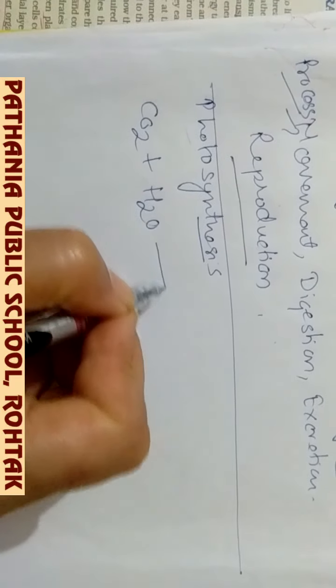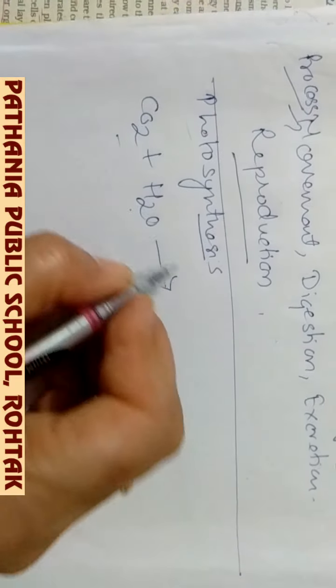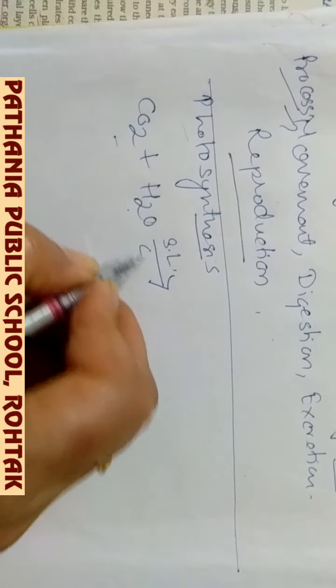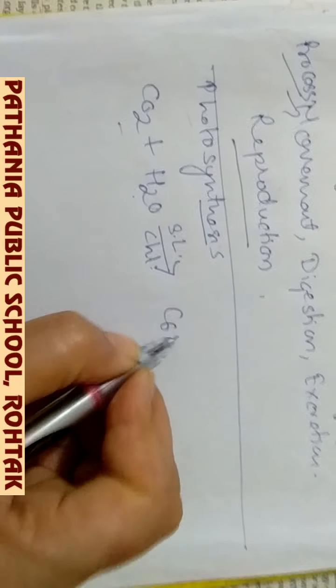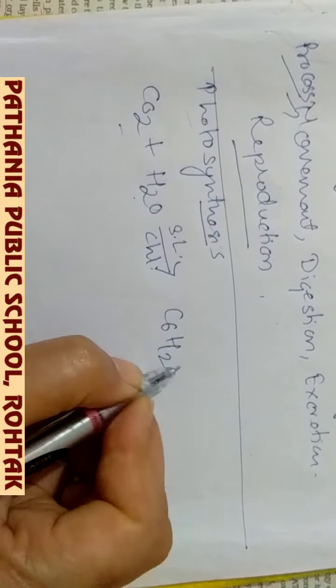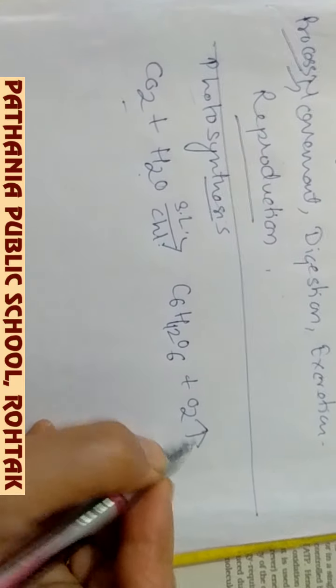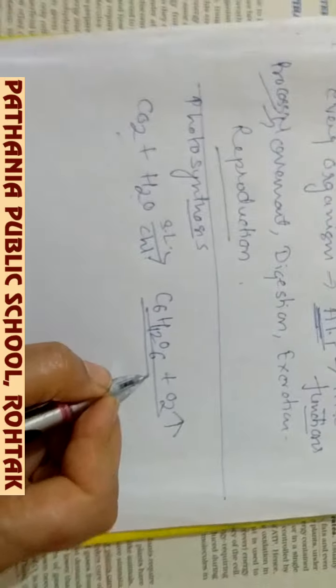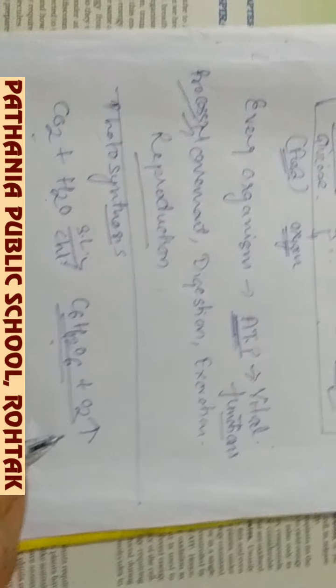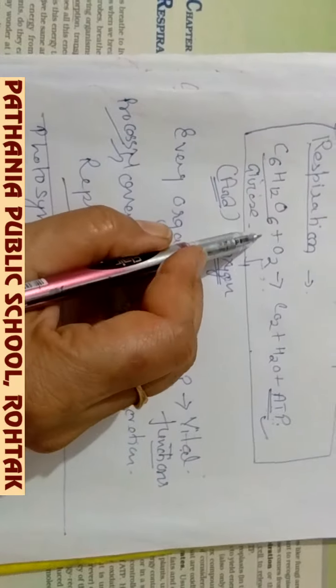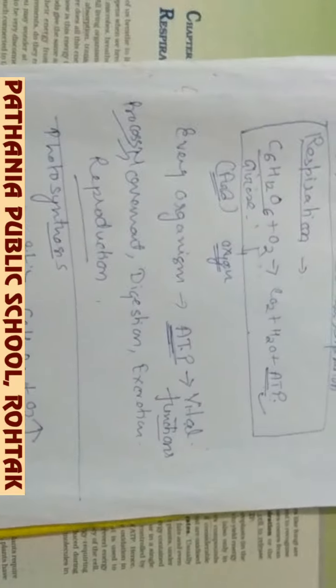In photosynthesis, carbon dioxide and water in the presence of sunlight and chlorophyll form food in the form of glucose, C6H12O6, and oxygen is produced as a byproduct. So the products of photosynthesis are the raw materials of respiration.